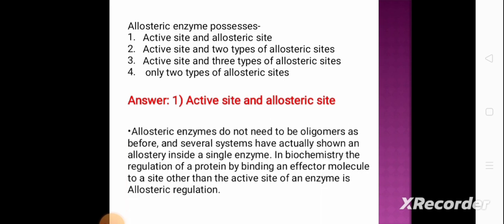Allosteric enzymes do not need to be oligomers, and several systems have shown allosteric regulation inside a single enzyme. In biochemistry, the regulation of a protein by binding an effector molecule at a site other than the active site of an enzyme is known as allosteric regulation. So the site other than the active site where the effector binds is known as the allosteric site.